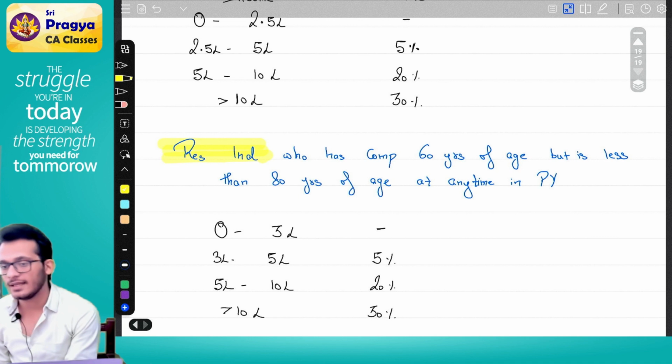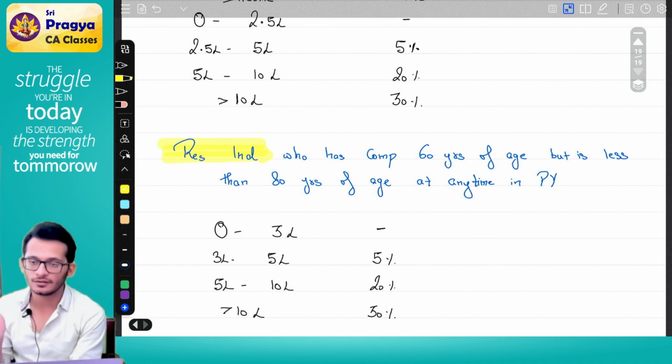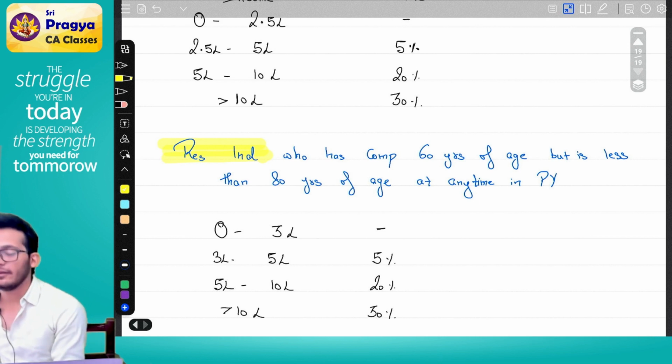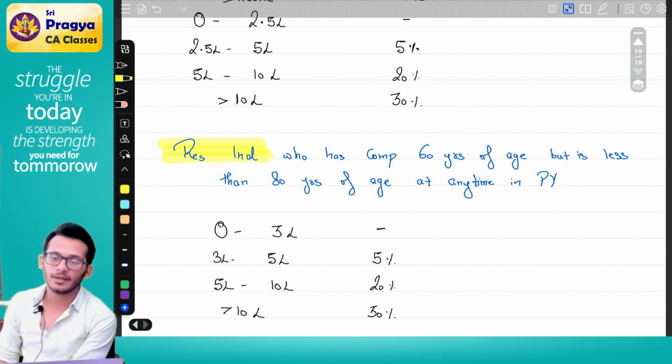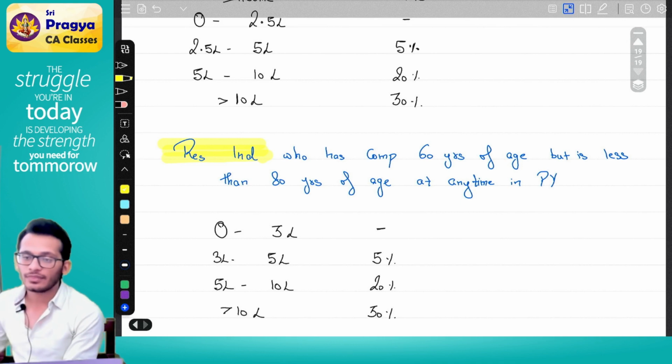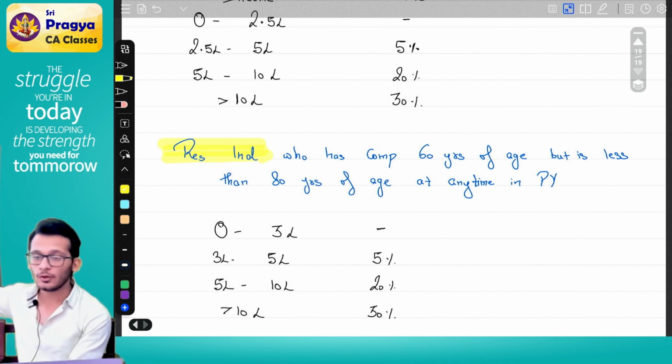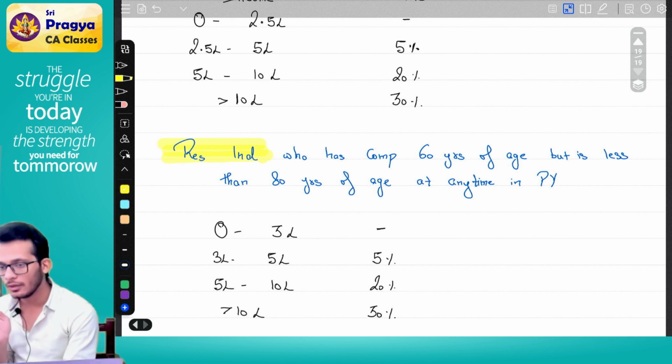My slab rate will become 0 to 2.5. My slab rate is not 0 to 3. Be extremely careful about this. If you are a resident individual, your slab rate will be 3. But if you are a non-resident, I don't care about your age. You will go back to 2.5.